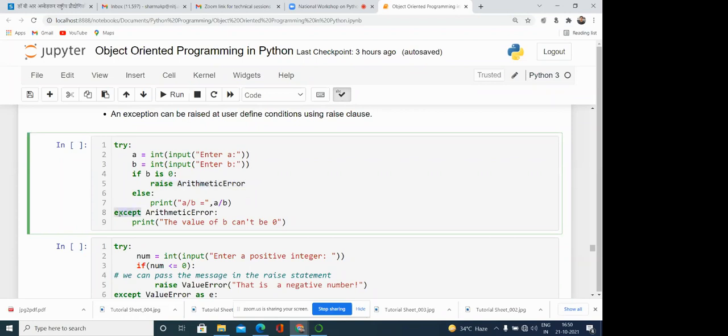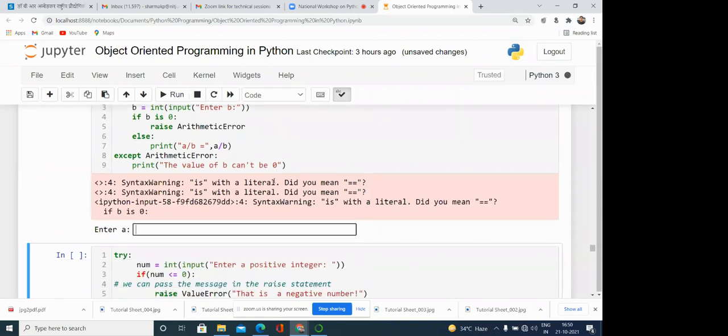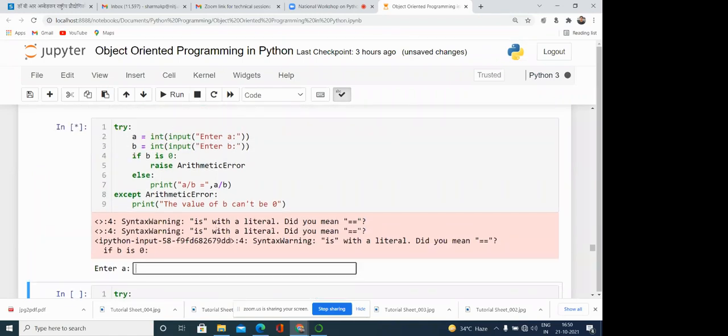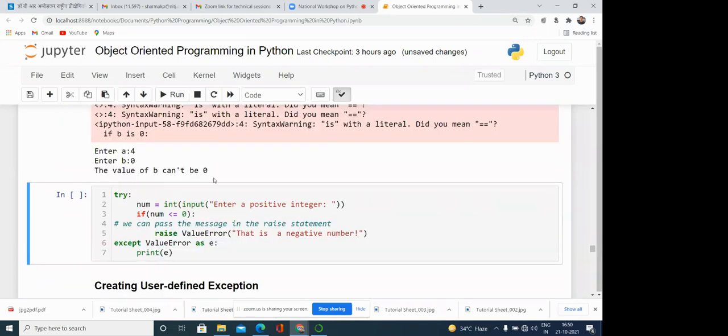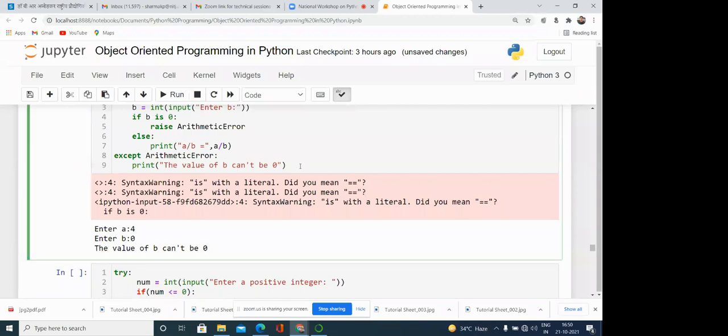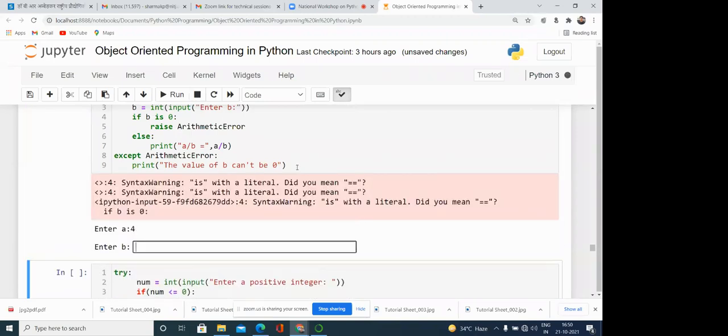Then here we have written the except arithmetic error. If it is generating the error within the try block, then from this particular point we go to the except block and print the message. The value of b cannot be divided by 0, like you can see, for 4 and 0. Otherwise it will give you the division: 4 by 2, a divided by b is 2.0.